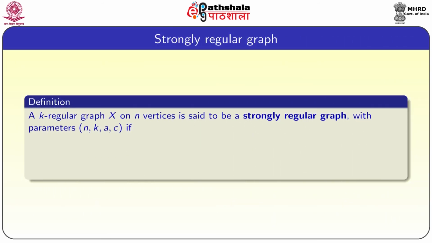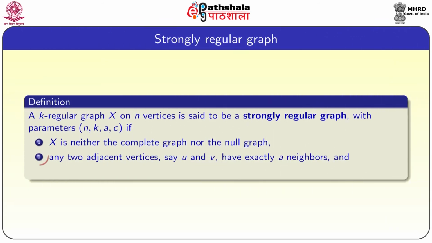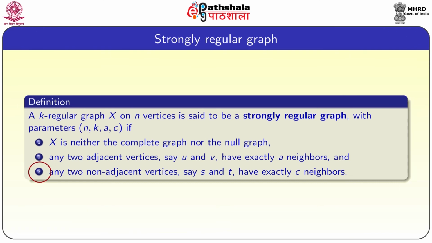Now, we are going to define strongly regular graphs. A k regular graph X on n vertices is said to be a strongly regular graph with parameters n, k, a, c if X is neither the complete graph nor the null graph. Any two adjacent vertices, say u and v, have exactly a common neighbors, and any two non adjacent vertices, say s and t, have exactly c common neighbors.